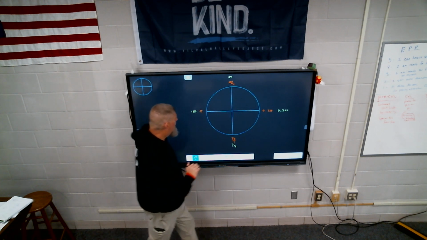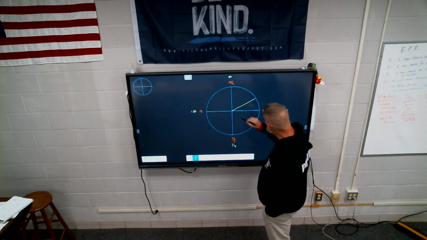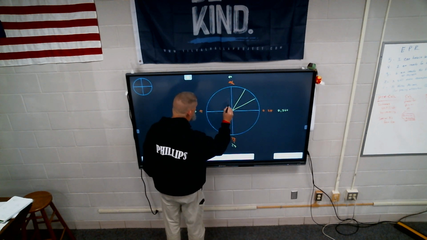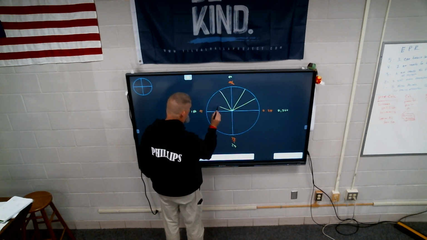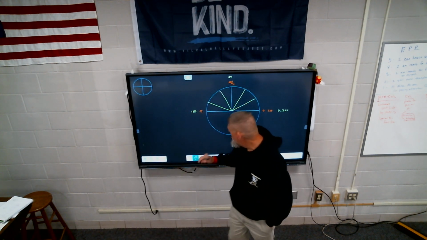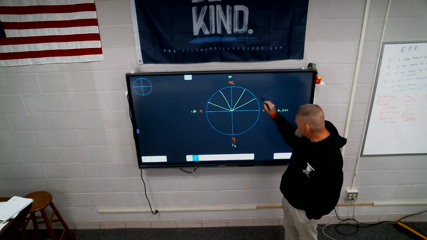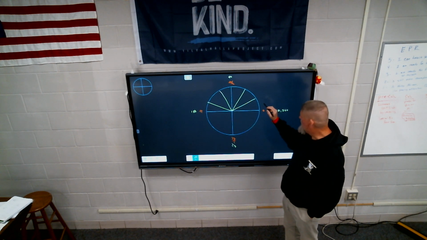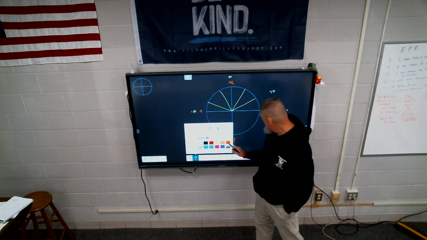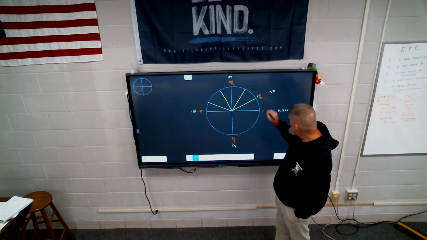Okay? So one line here is, let's go at 30 degrees. And then 60 degrees. And then the same thing here, 60 and 30. So if I take pi and I break it into 6 equal parts, what's this one here going to be? 30 degrees, or how many radians? 1 pi over 6, right? Yeah.